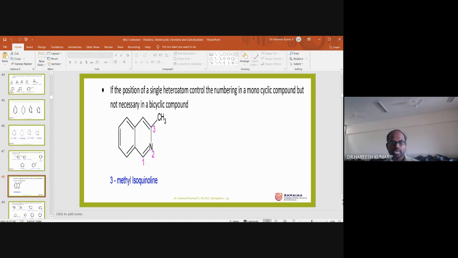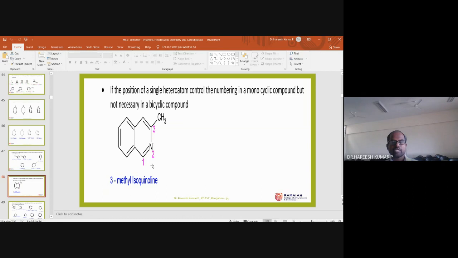Numbering can start with the carbon itself. That is again a rule of IUPAC nomenclature. As per that, this 3-methyl takes priority.